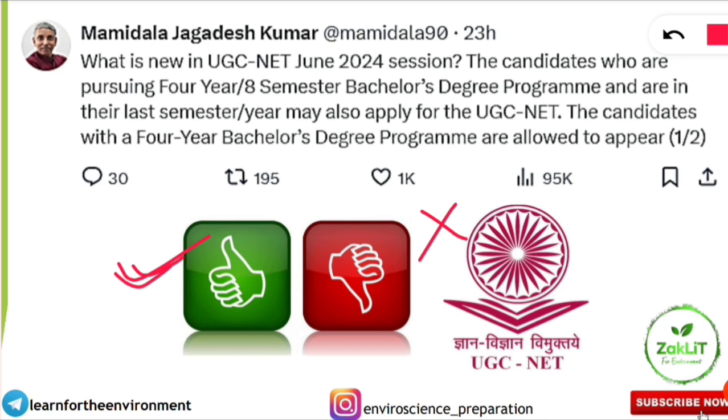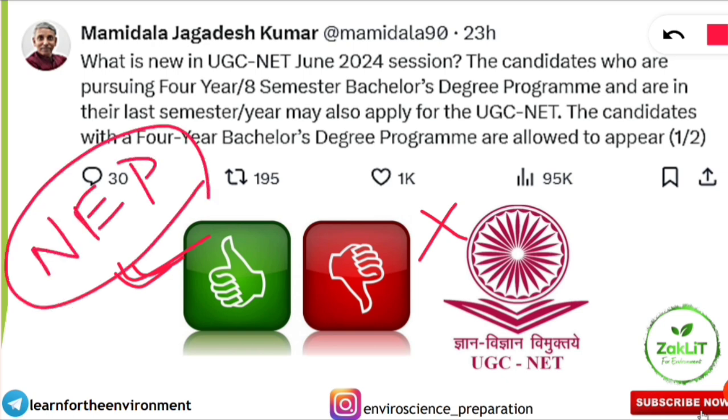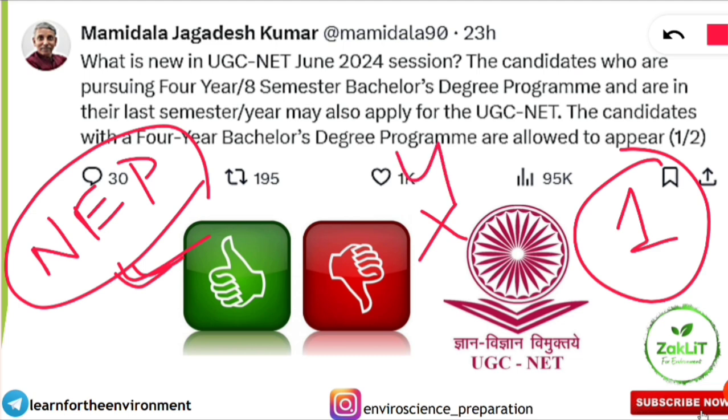And now the government is also going to enact the National Education Policy, that is NEP. The UG degree, that is the undergraduate program, is going to be a 4-year program, which will be called the honors undergraduate program. After that, the candidate can have only 1 year in the PG, because he or she has already completed the 4-year UG program as per the new NEP rule. So that will also be a key change.